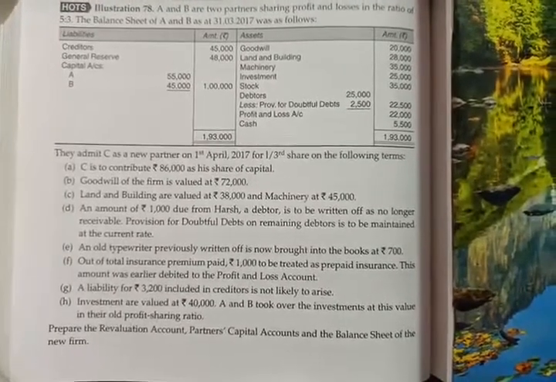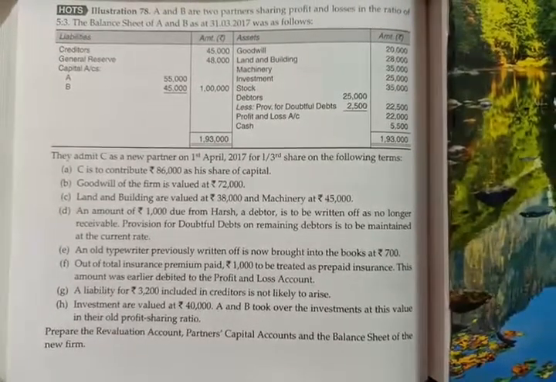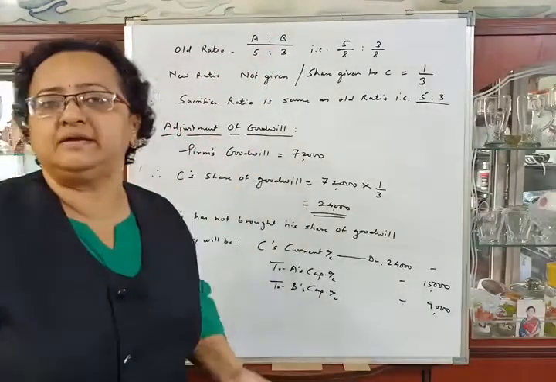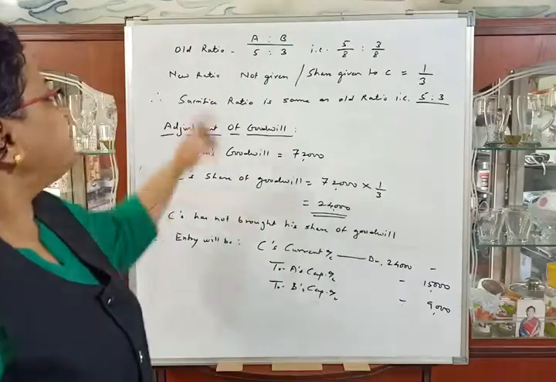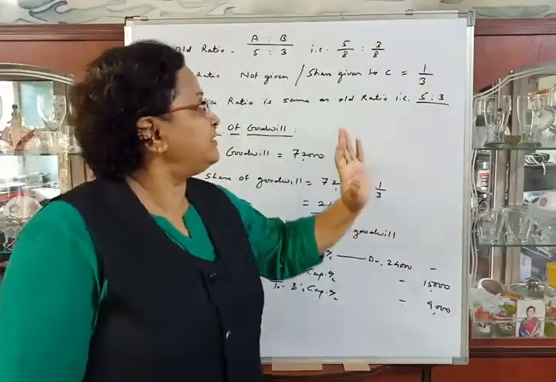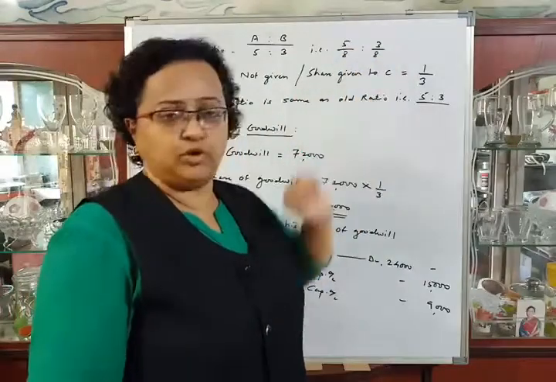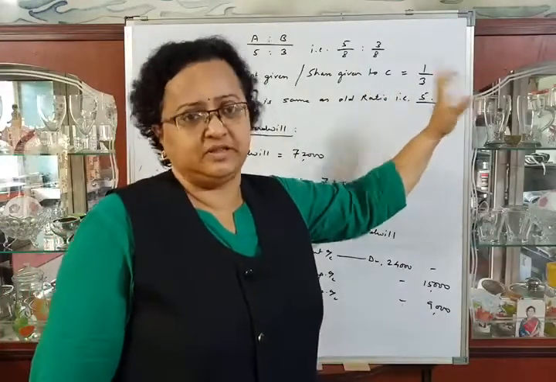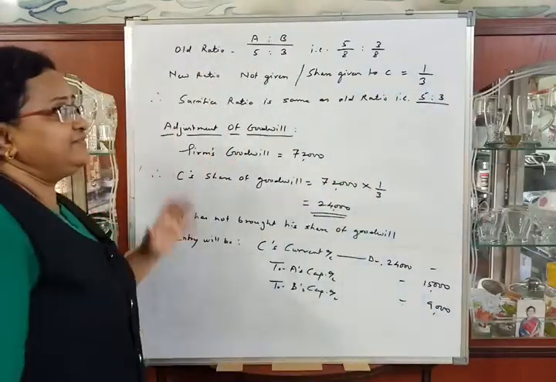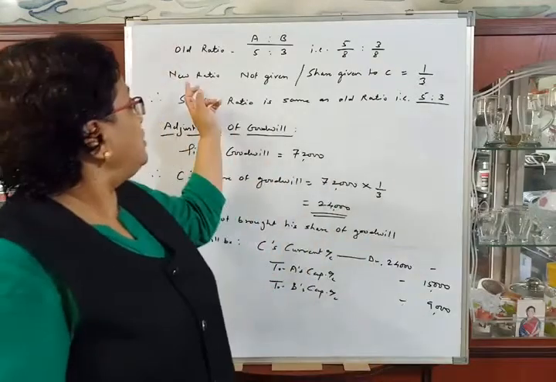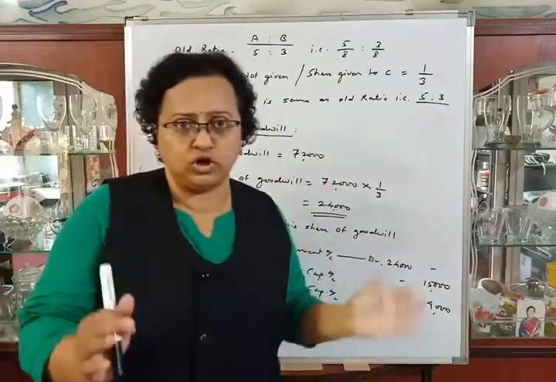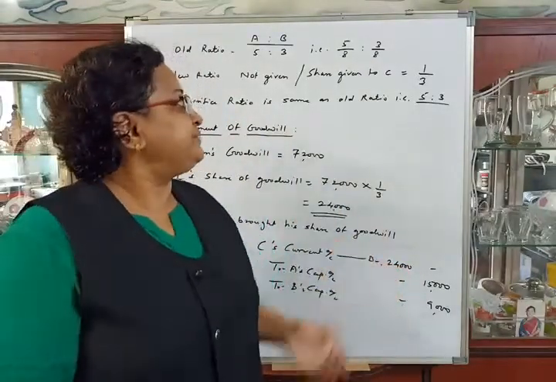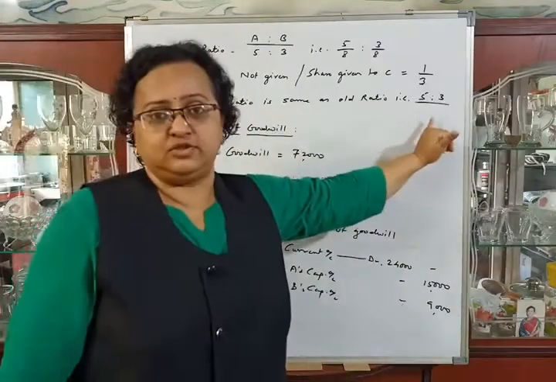Okay, so now we will solve this problem. In this problem, we know that A and B are old partners and they admitted C into partnership. The old ratio 5:3 is given in the problem, that is 5/8 and 3/8. New ratio is not given and share given to C is 1/3. Sacrifice in this problem, as old ratio is given and new ratio is not given, sacrifice ratio is same as old ratio, we know that. So the sacrifice ratio will be 5:3.